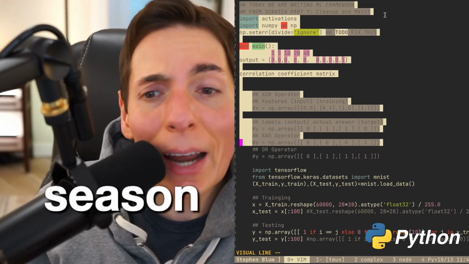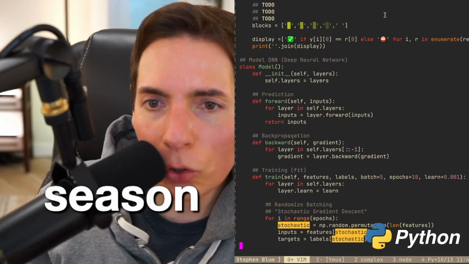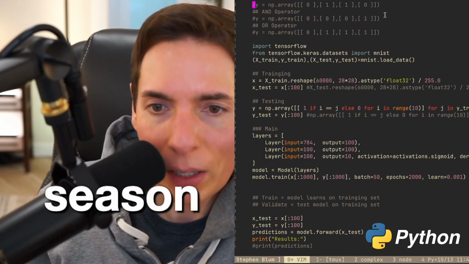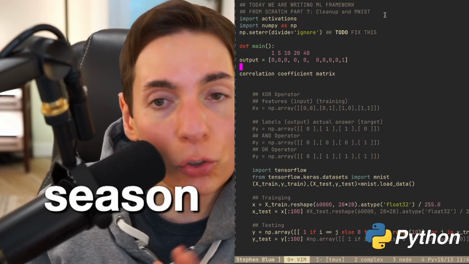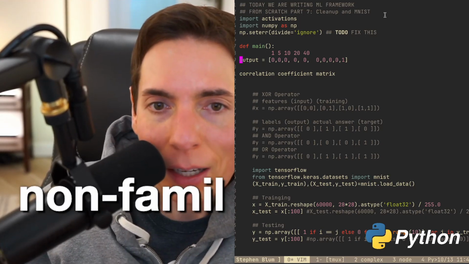And we're going to tidy it up a little bit. So you can see here on the screen, we've got a lot of cleanup to do. I want to extract the framework stuff. I want to extract the non-framework stuff into its own file, and then we'll be using that.